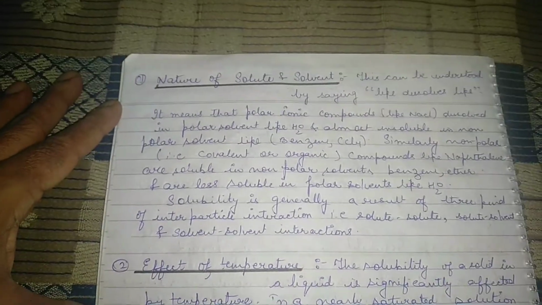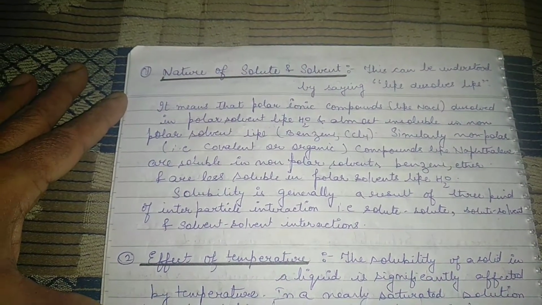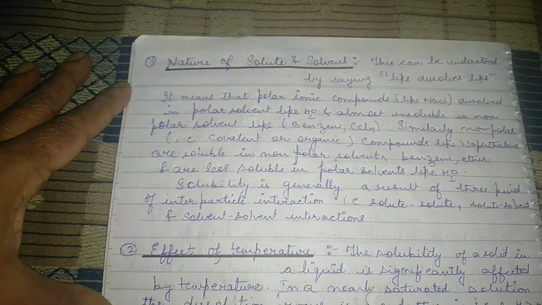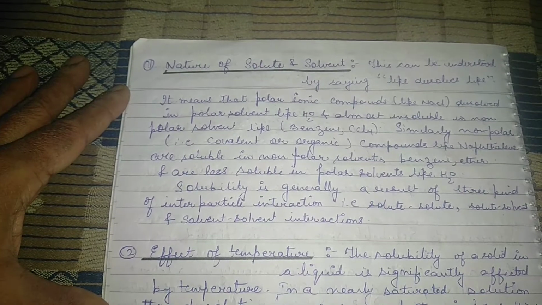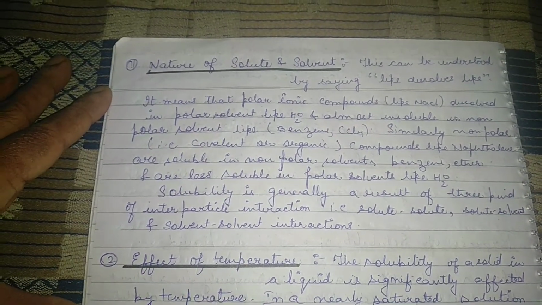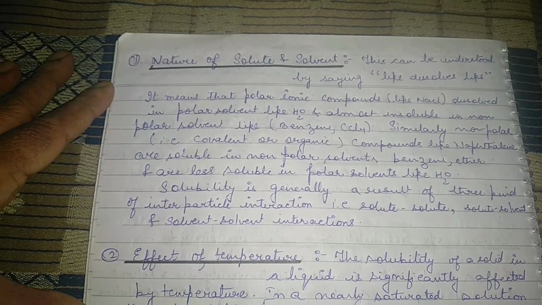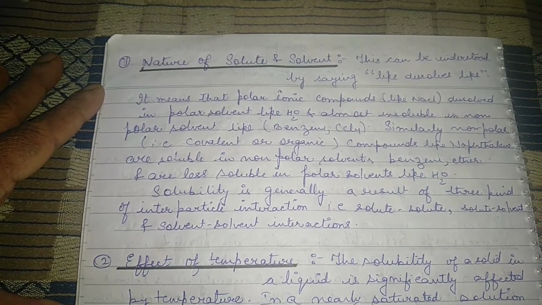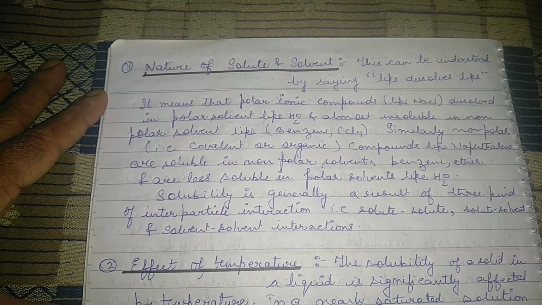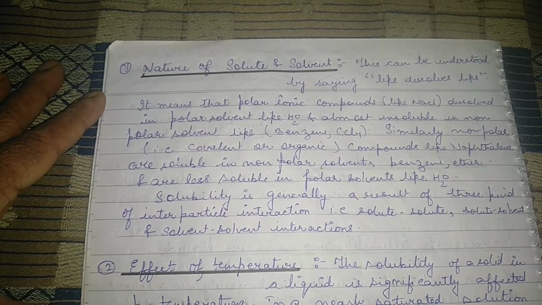So solubility is generally a result of three kinds of interparticle interaction, that is solute-solute, solute-solvent, and solvent-solvent interaction. So well defined, very important. Always keep it in your mind. A very important point here is the solubility of covalent compounds and the solubility of polar ionic compounds. Okay.